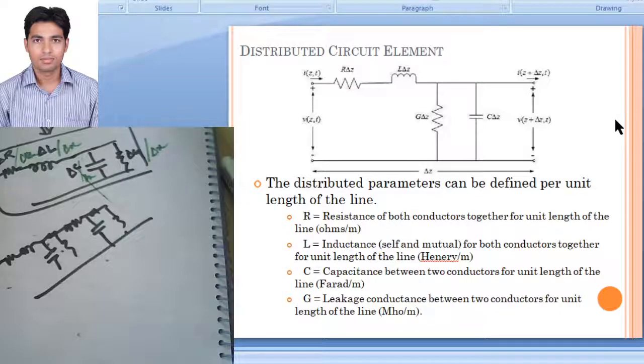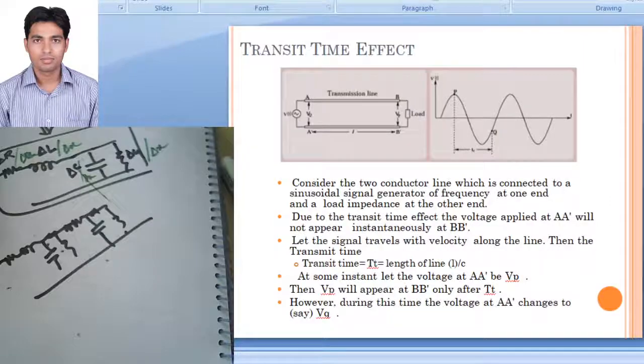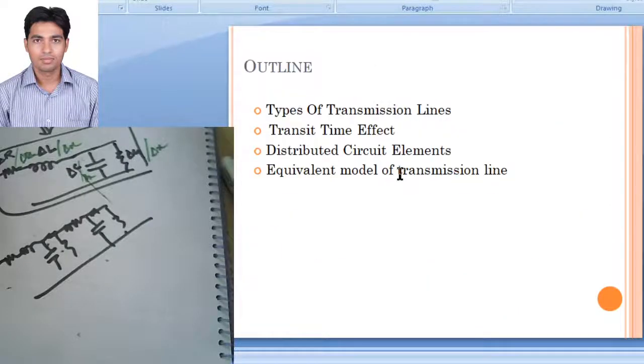So in this lecture what we have studied is, we have characterized the transmission line, we have differentiated the types of transmission line, then we have seen the transit time effect, when it is important, when we have to take account of the transit time effect, then we have seen the distributed circuit elements and the equivalent model of a transmission line.